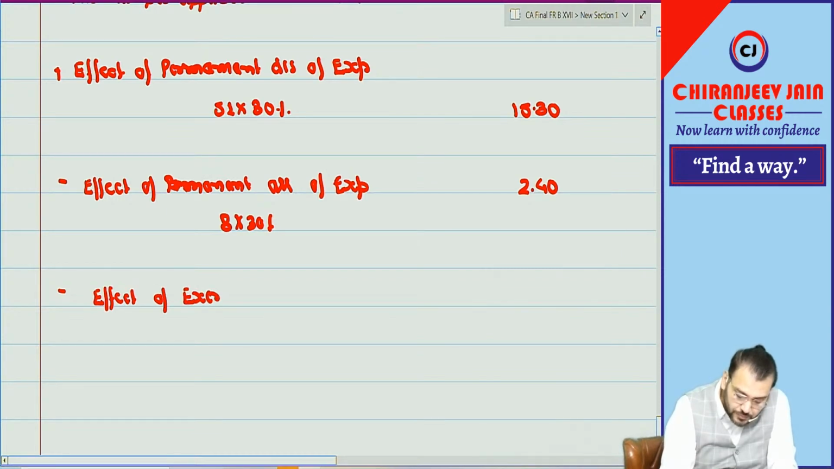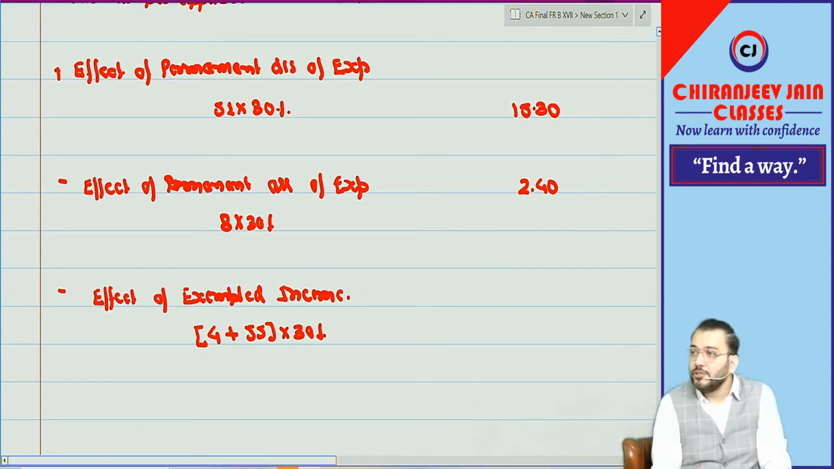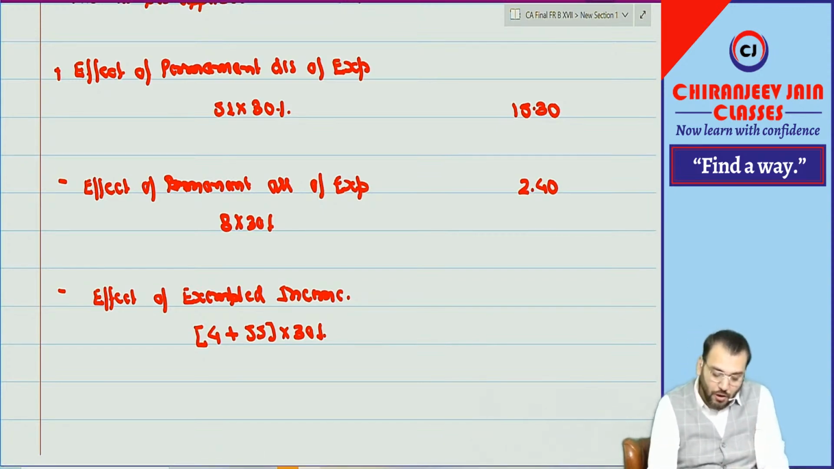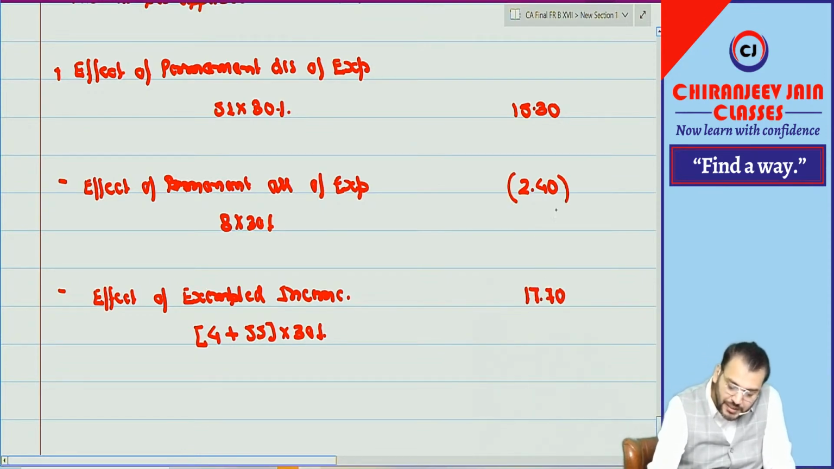Then effect of exempted income. So there are two exempted incomes, dividend income 4 plus how much? 55 into what? So due to exempted income, your tax will increase or decrease? Will decrease. So how much, minus, I have already given? How much? 17.7. So this is minus, this is also minus.